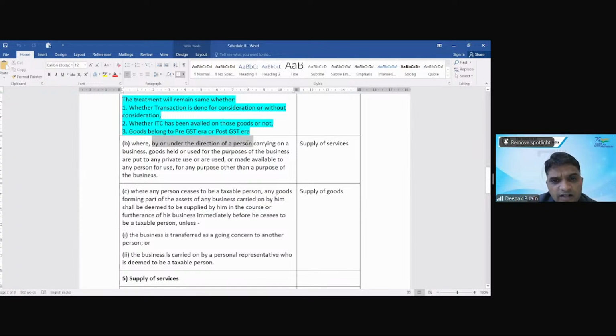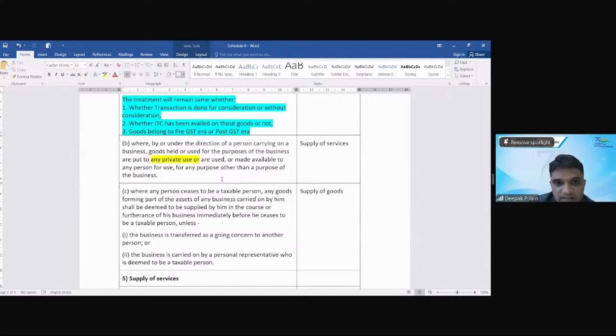Whereby or under direction of a person carrying on business, goods held or used for the purpose of business are put to any private use. आप एक प्रोप्राइटर हो, आपने कुछ चीजें खरीदी हैं बेचने के लिए, करेक्ट. You are a dealer of dress materials, you are buying dress materials, selling dress materials, ठीक है. Now some dress materials you are using for private use, घर पे लेके चले गए, then that is a supply of service, क्योंकि आपने ट्रेडिंग के लिए खरीदा और आपने पर्सनल यूज के लिए यूज कर लिए.